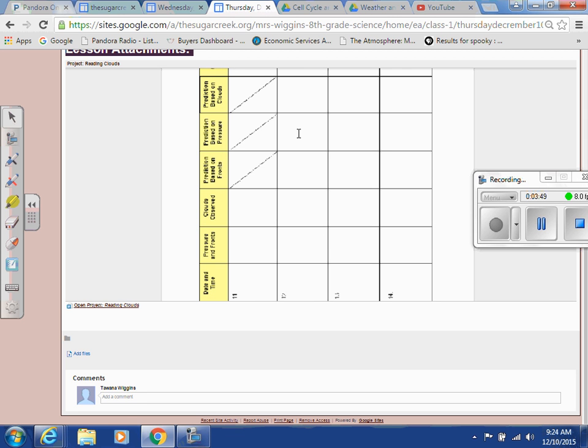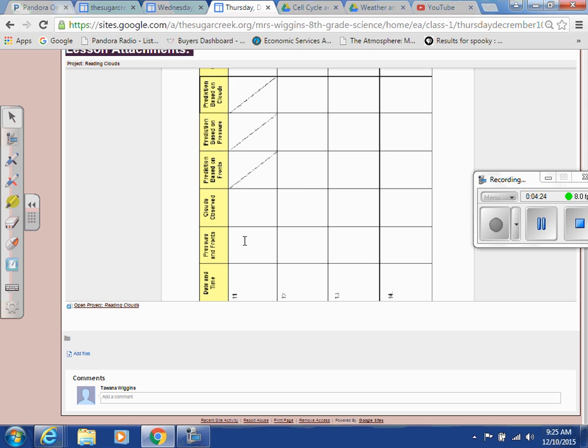So in these 3 boxes here going all the way down, day 12, day 13, day 14, right now in class, you are going to predict what the fronts are going to be here. You're going to predict the pressure is going to be here, and you're going to predict what the clouds are going to be here for days 12, 13, and 14. I can't count. Does that make sense on what you're doing?